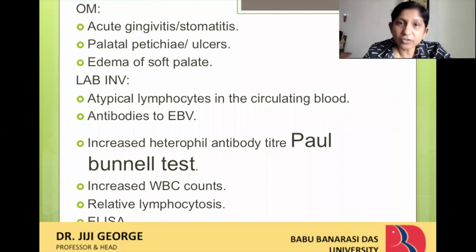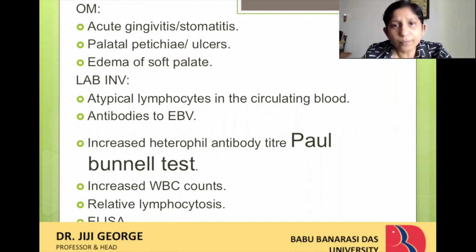So lab investigations are important in case of Epstein-Barr virus infections. Atypical lymphocytes might be seen in the circulating blood, so you can take a peripheral blood smear, because circulating blood can be visualized through a peripheral blood smear. So the diagnosis is pretty easy. Or you can do an antibody test for EBV. As I said, antibody tests are very common now for viral infections. They're more specific, and they'll tell you specifically what kind of virus it is.